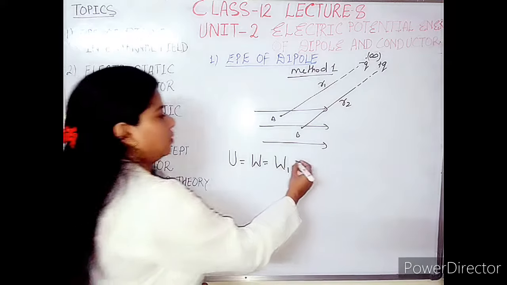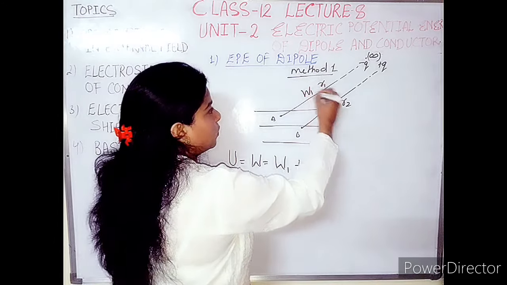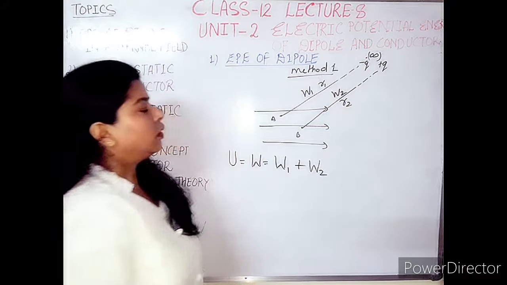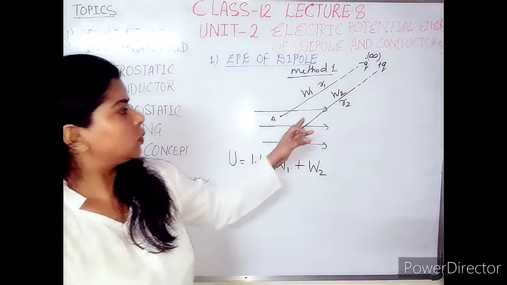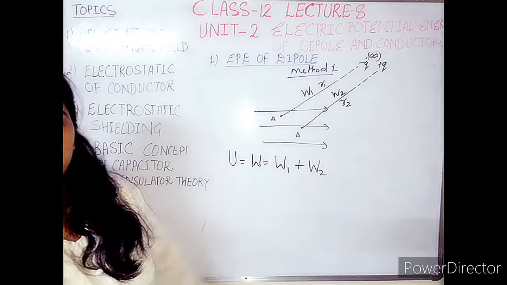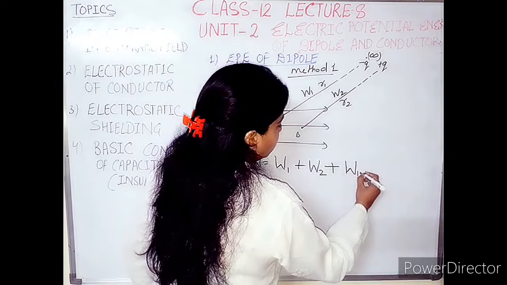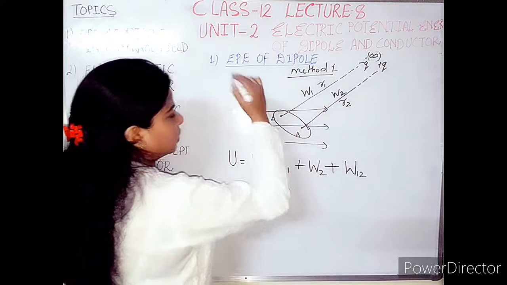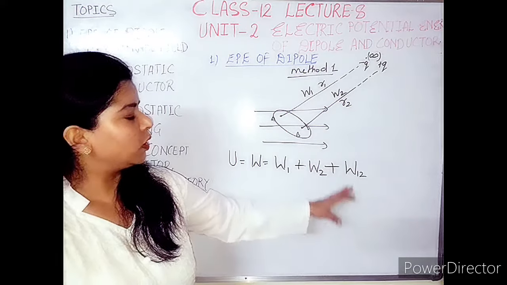The second work is for the plus q charge. Here this is W1, this one is W2. So the plus q charge is brought from infinity to a point B in the electric field, so the corresponding work is W2. And the third work is W12. Due to the interaction of these two charges, the corresponding work will come as W12.